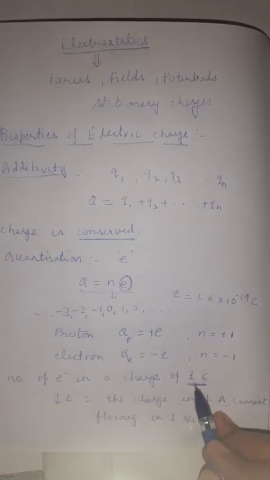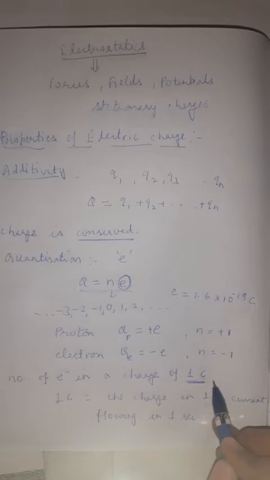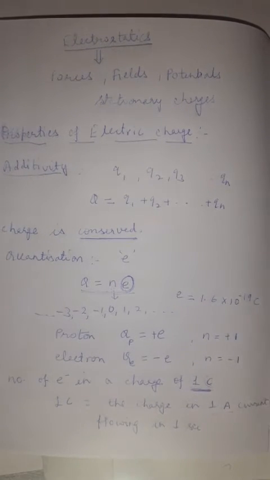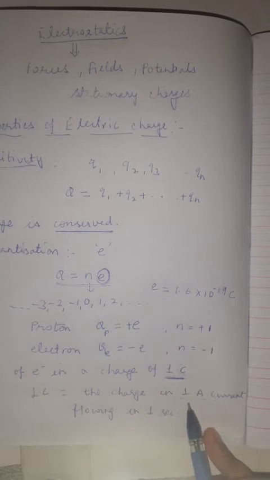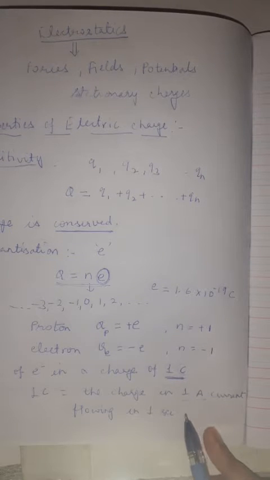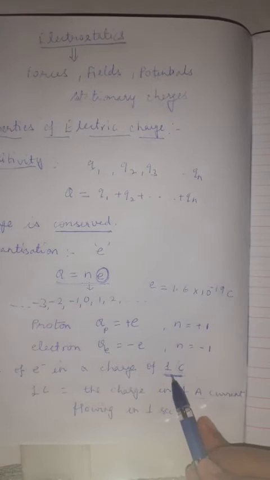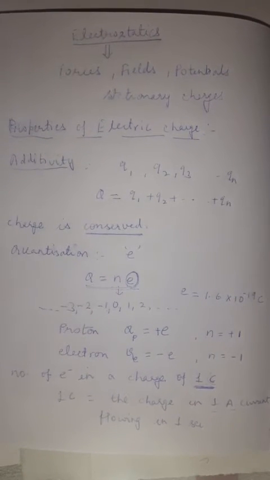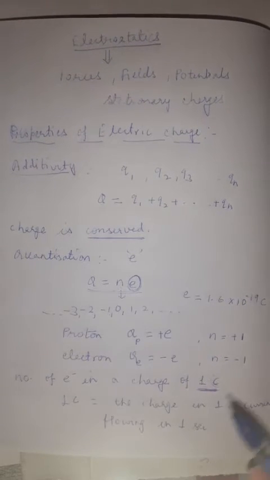So what is 1 coulomb? We know that the coulomb is the unit of charge. So what is 1 coulomb? 1 coulomb is the charge flowing when 1 ampere current flows for 1 second. It means if there is 1 ampere current flowing in a body for 1 second, the charge which flows through the body will be 1 coulomb. So we can calculate the number of electrons in a charge of 1 coulomb. So what will be the number of charges in 1 coulomb? We can easily calculate it.